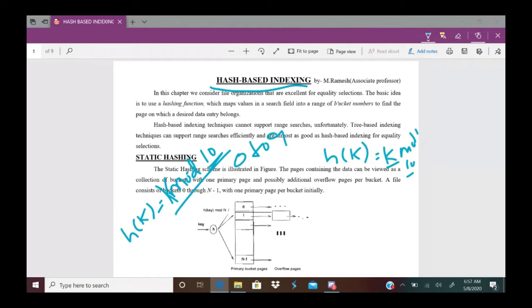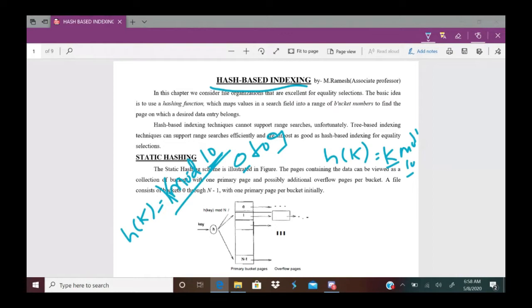Suppose k mod n is there. k mod n means it starts bucket numbers from 0 to 9, so that index records will be placed starting from 0 and continue until n minus 1. Continue until n minus 1 means 0 to 9. Here you observe a point.